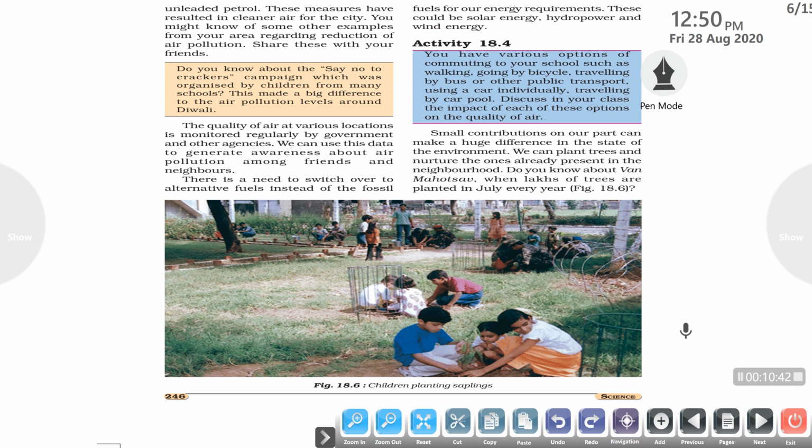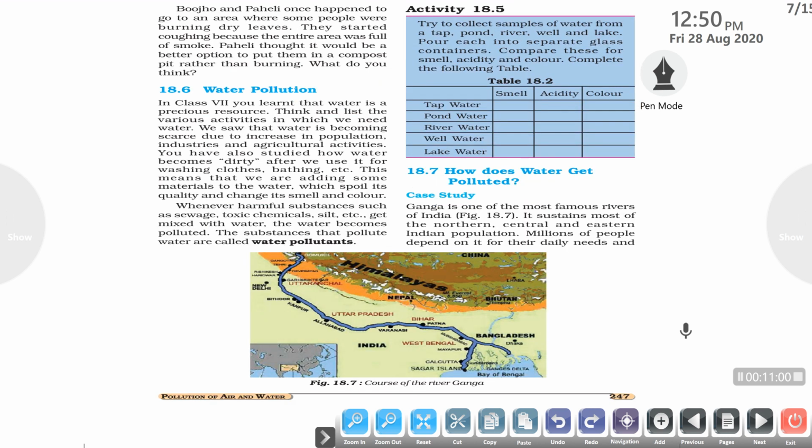You might know of some other examples. For example, we can use alternative fuels instead of fossil fuels, like solar energy, hydropower plants and wind energy plants, which are being used nowadays to reduce pollution. Also, we should plant a tree every year so that it can make the Earth's atmosphere cleaner and fit for breathing. So that's all with air pollution. Next is water pollution.